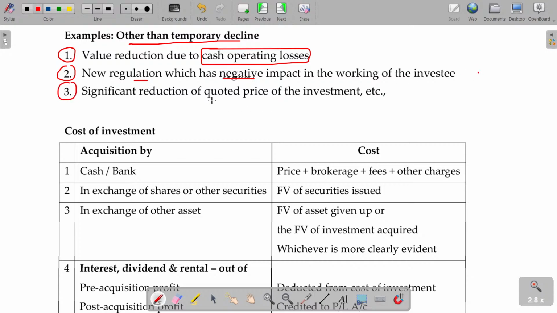Significant reduction of quoted price of the investment. That company's quoted price in the market is drastically reduced. 100 rupees is the purchase price. Suddenly what happens, the price falls to 20 rupees in the market. Only this share, not the entire market. All the shares in the market are almost the same price. Only this one lost its entire value, 100 to 20. Then this will also be called permanent decline. These 3 are called permanent decline.